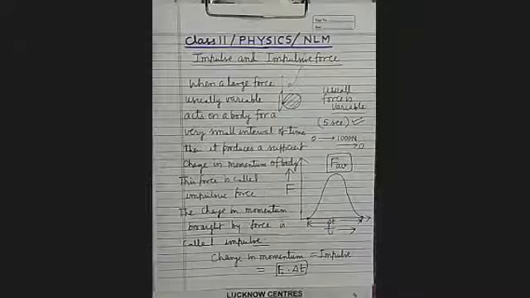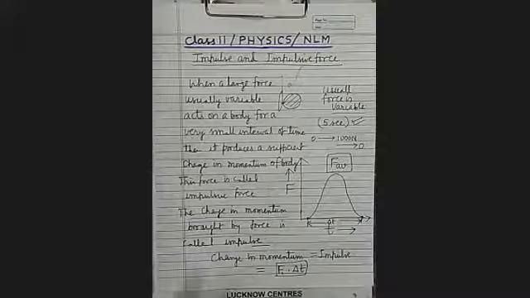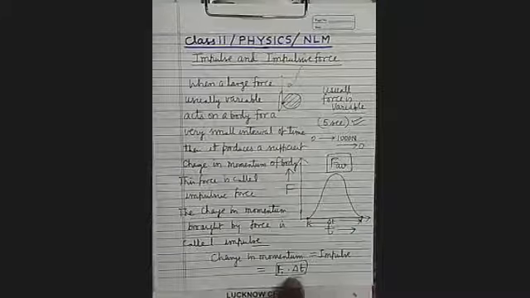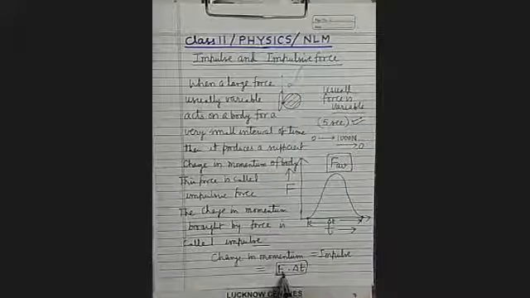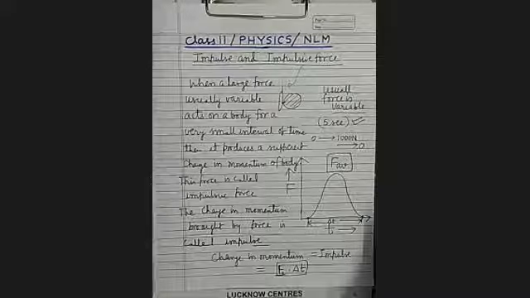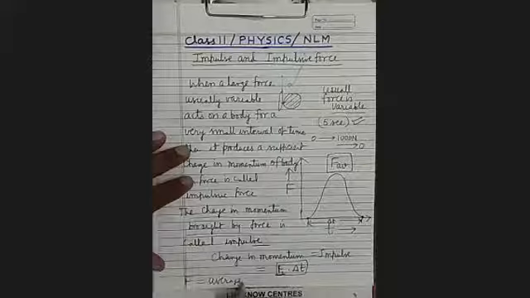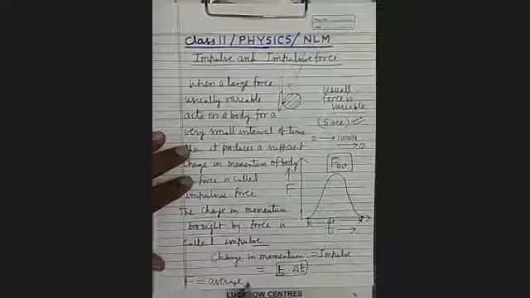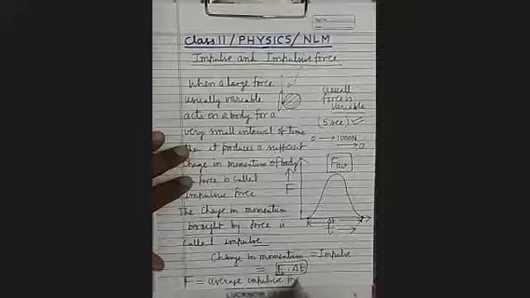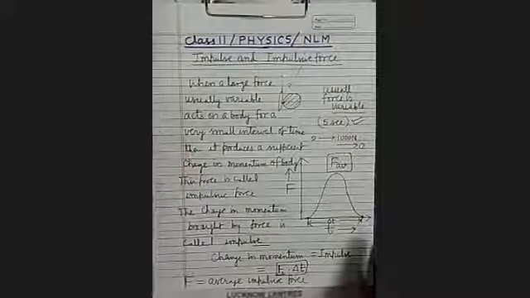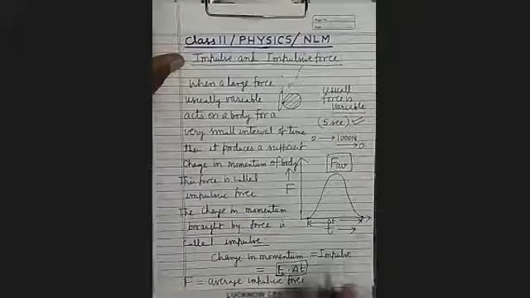We say that the impulse provided by the force to the body will be equal to the product of force and the time interval for which it is acting. And this force will be the average impulsive force. This is called average impulsive force. To calculate it, we will take the average impulsive force.